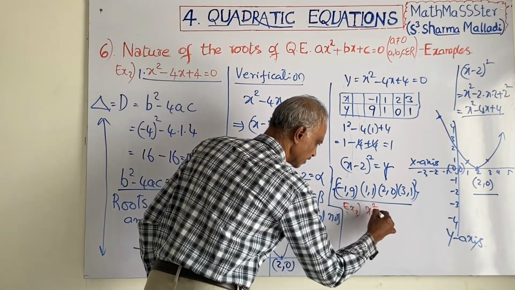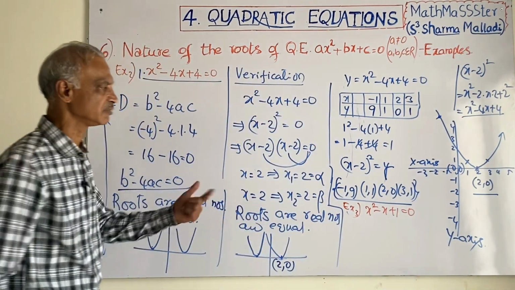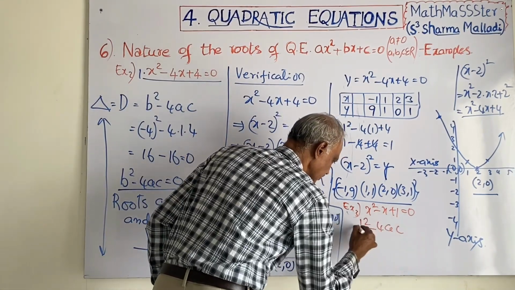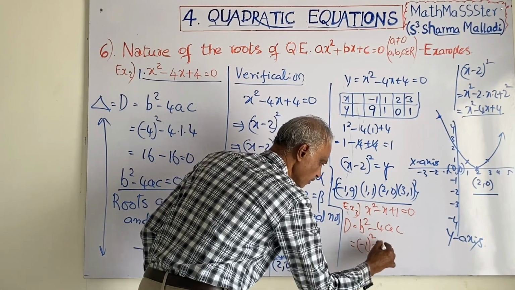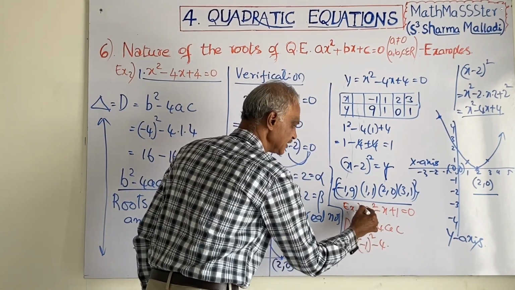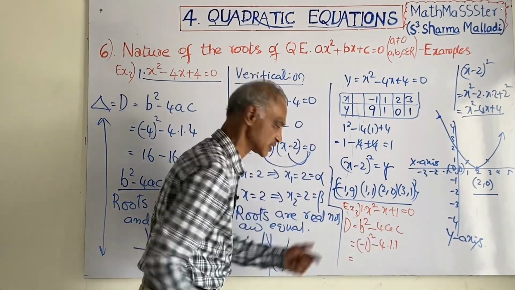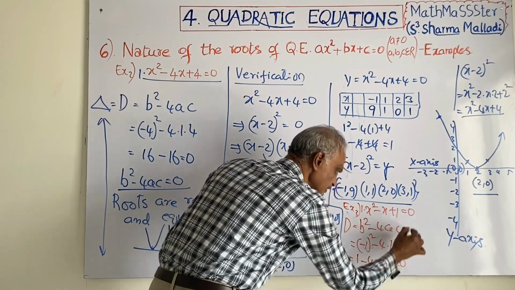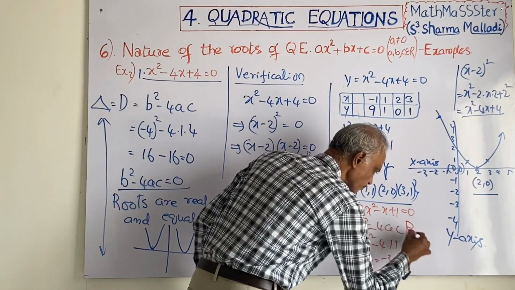Example, I will take x square minus x plus 1 is equal to 0. So you find b square minus 4ac, you find the discriminant. What is b here? Minus 1 whole square, minus 4 into a is 1, c is 1. Minus 1 square means 1. 1 minus 4, you are getting minus 3, which is less than 0. Then the roots are imaginary numbers.